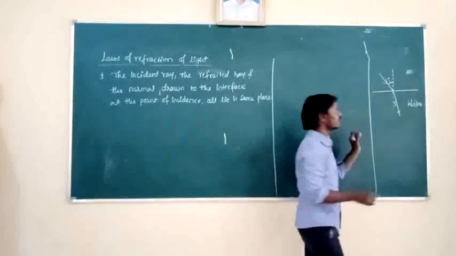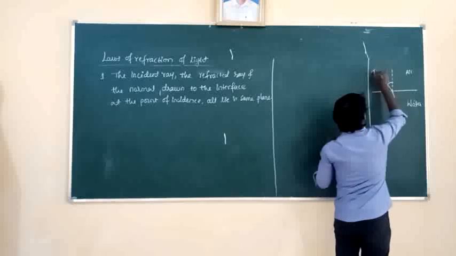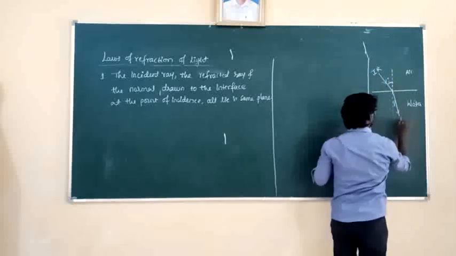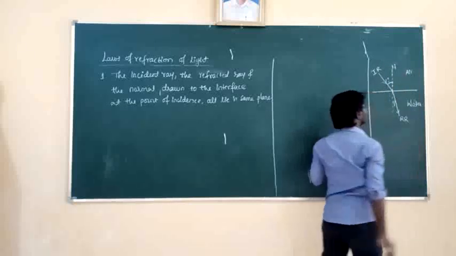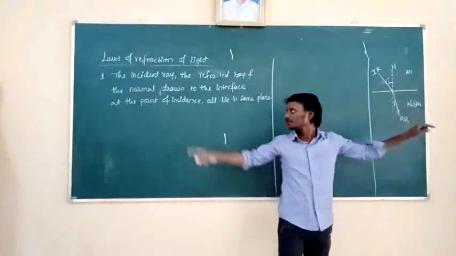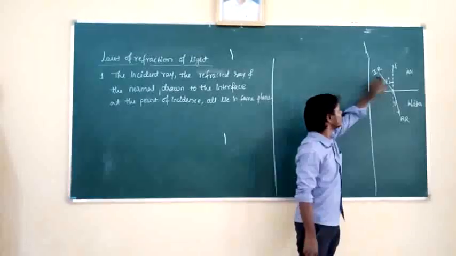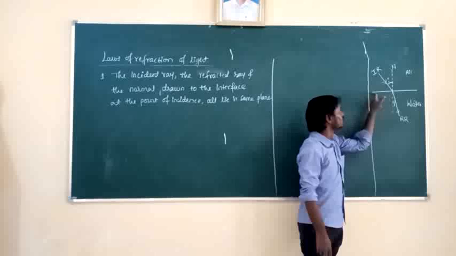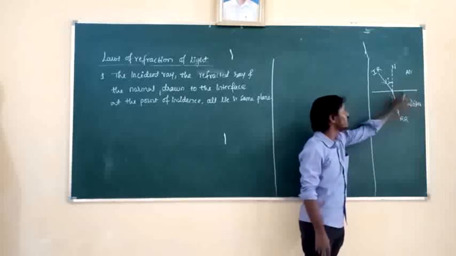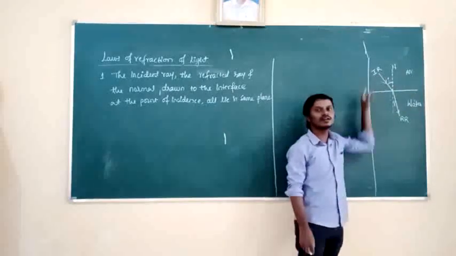Here in this diagram, it is incident ray IR, it is refracted ray RR, and it is the normal. Okay, normal. So according to the first law, the incident ray, the refracted ray, and the normal drawn to the interface at the point of incidence, all lie in the same plane.